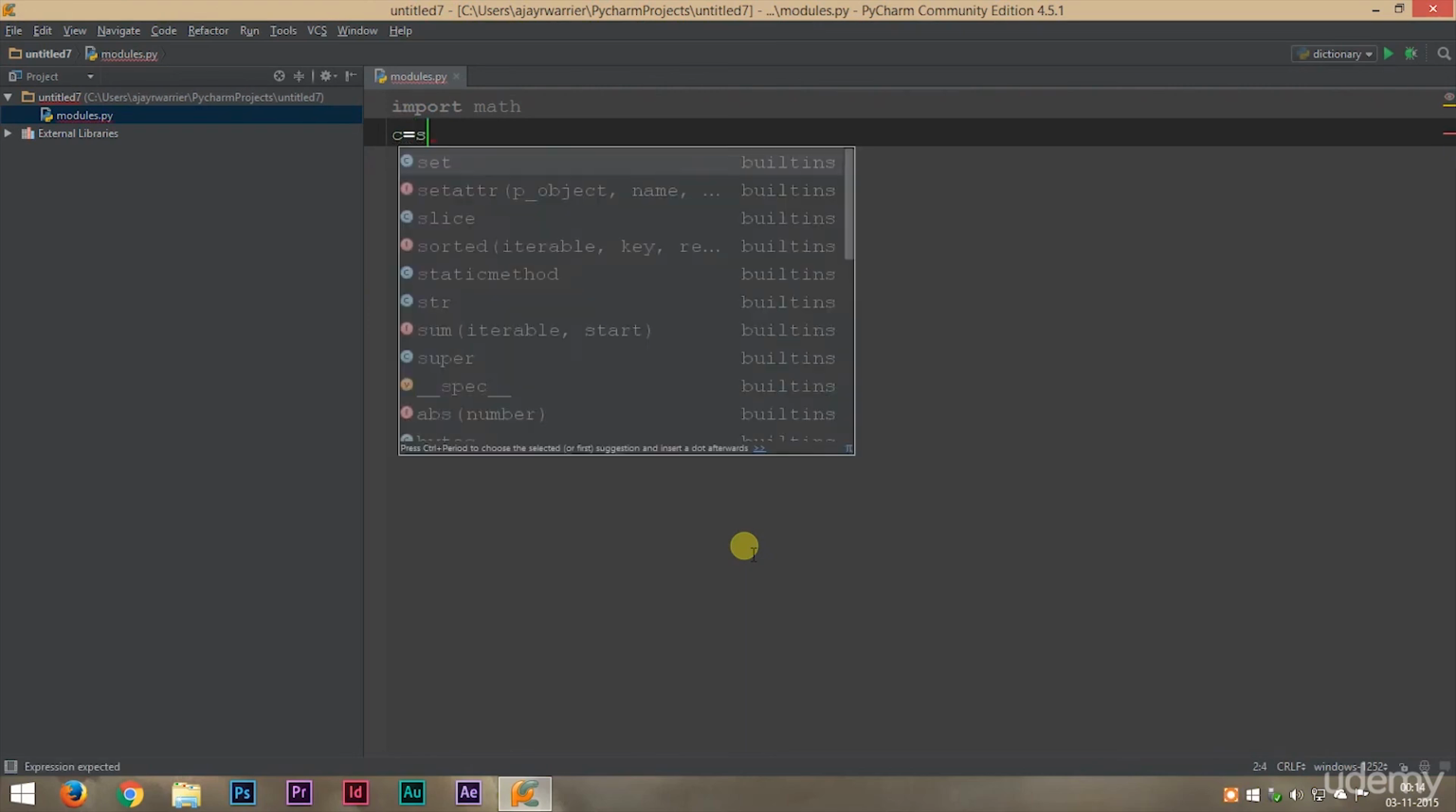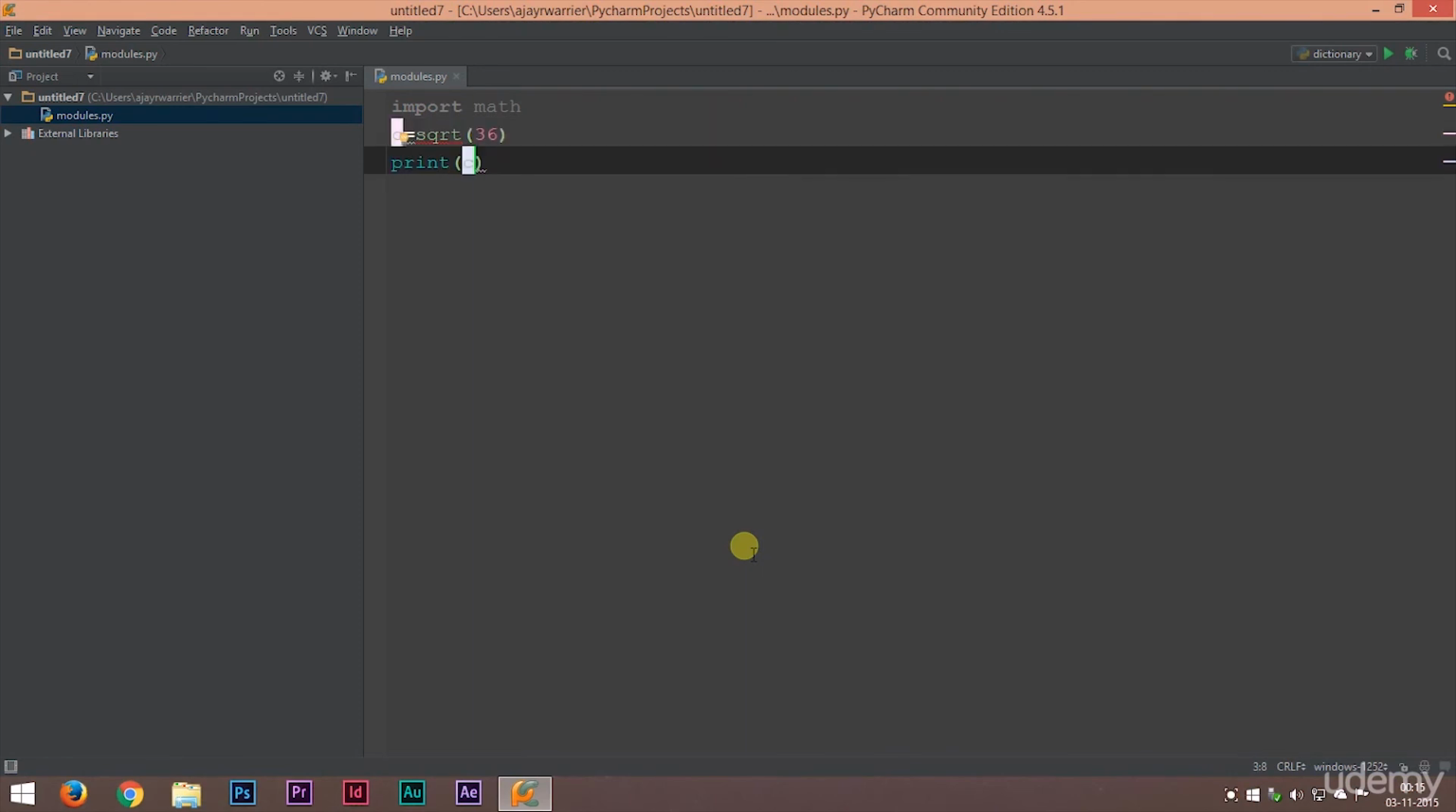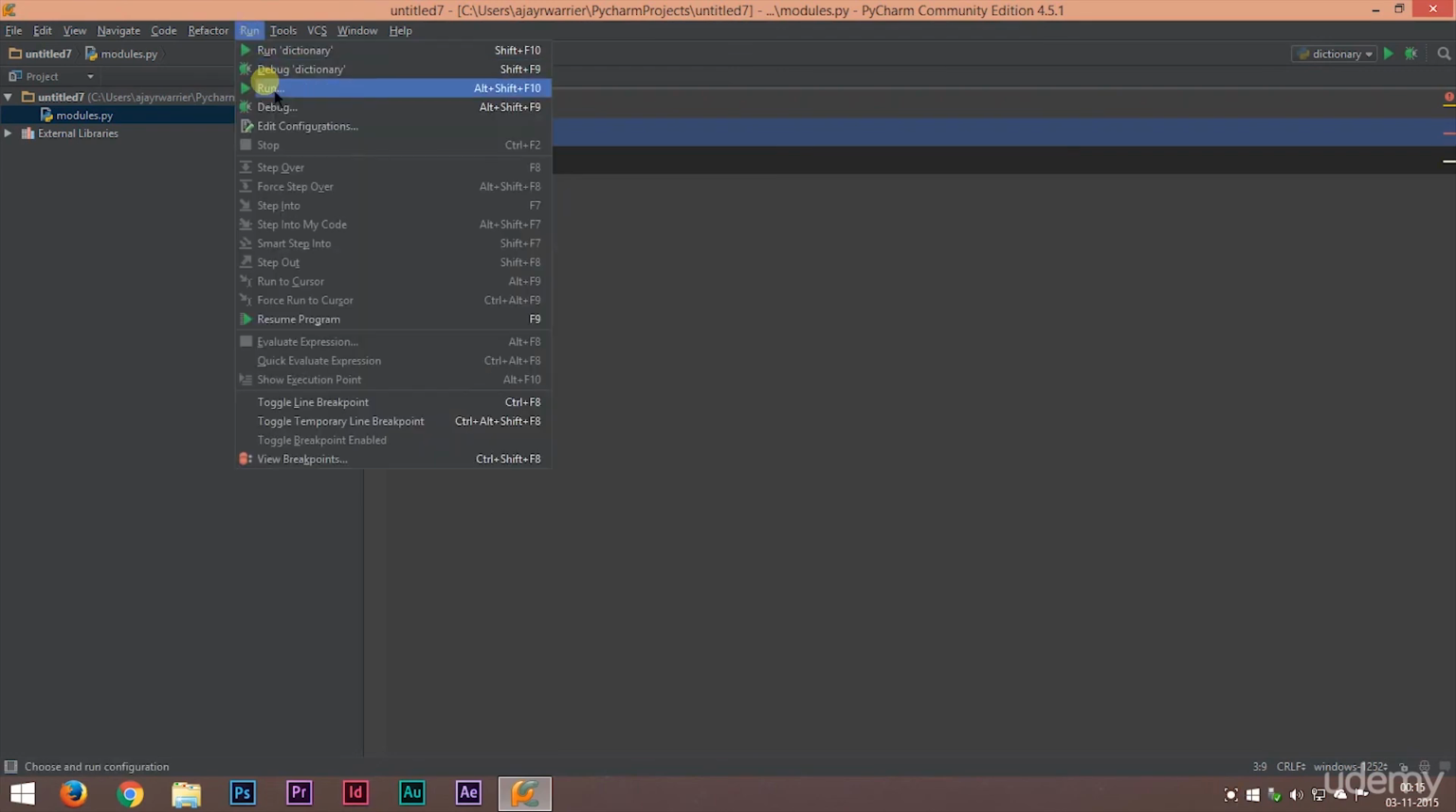The math module has a square root function which will give us the square root of a number. What this program is supposed to do is find the square root of 36, store that value in C, and then print C. This is what it's supposed to do. Now let's run this.